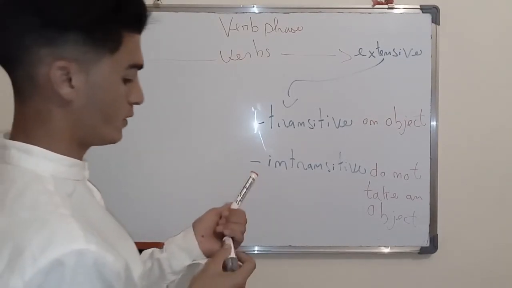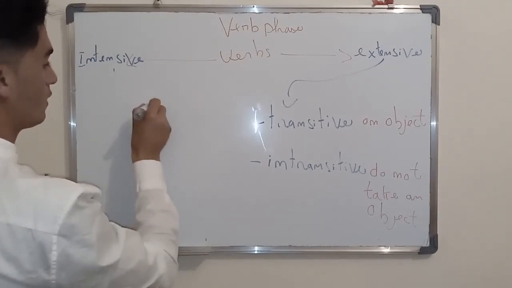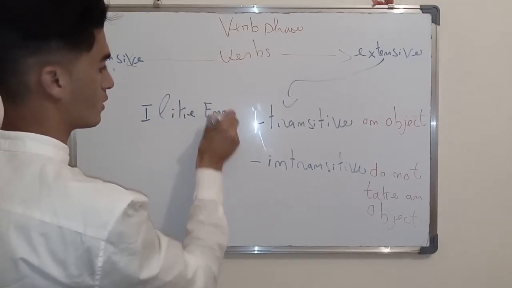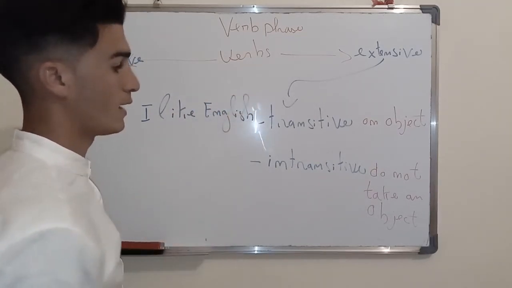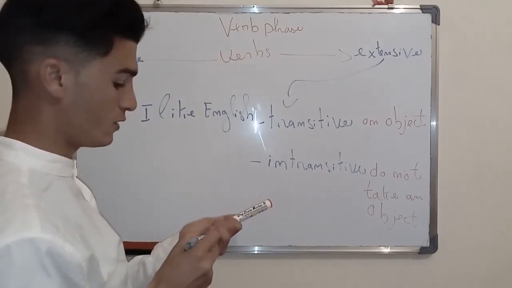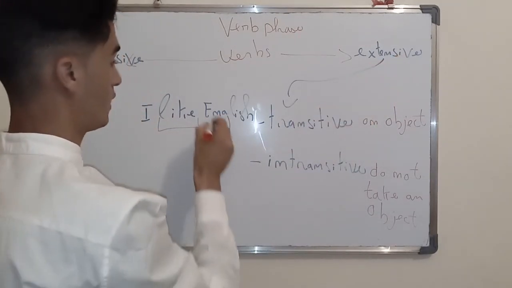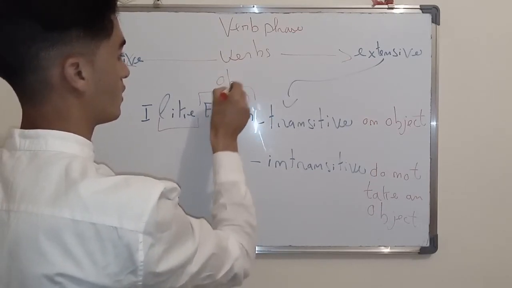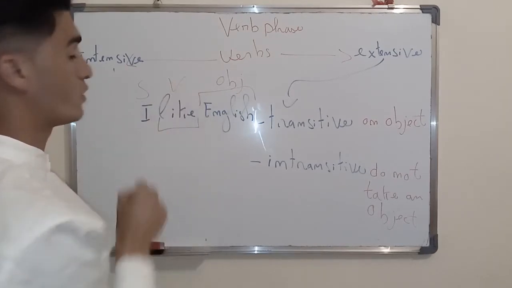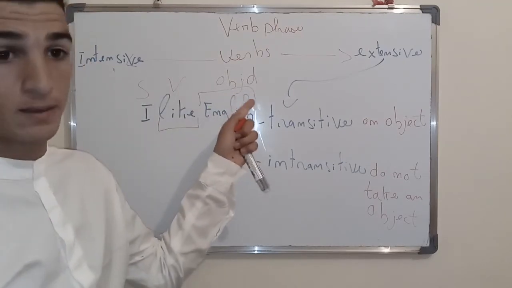So transitive verbs, when we say, for example, I like English. As you see here, this is a transitive, extensive verb, and English is a direct object. So we have subject, verb, and direct object.